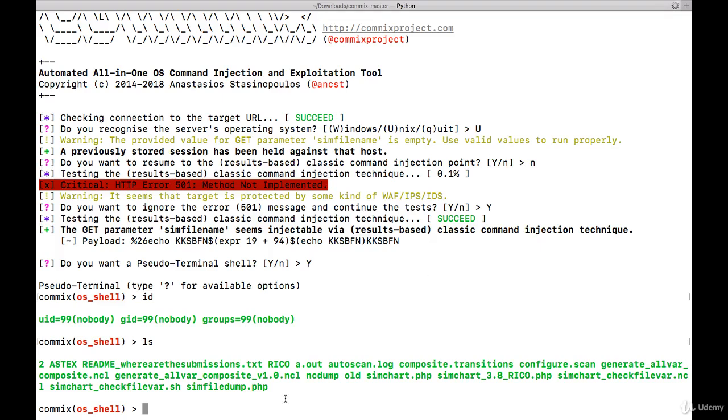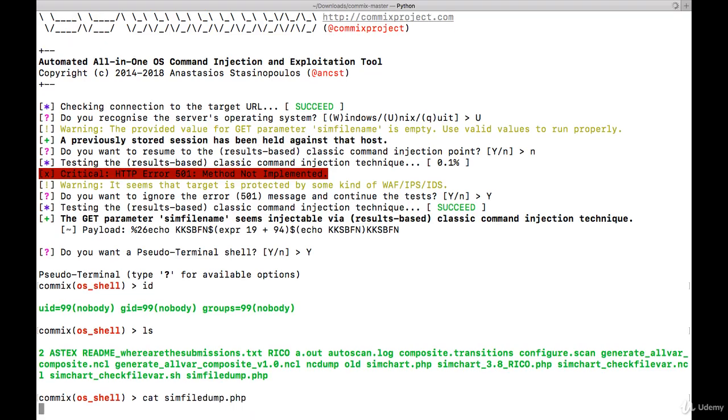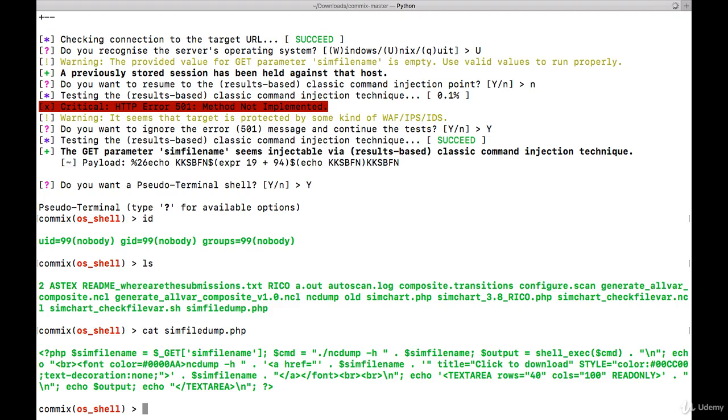See, ls is also working now. You can even do the sim file dump.php. Let's do cat sim file dump.php. Let's see. See this? You are seeing the actual source code of the sim file dump.php.